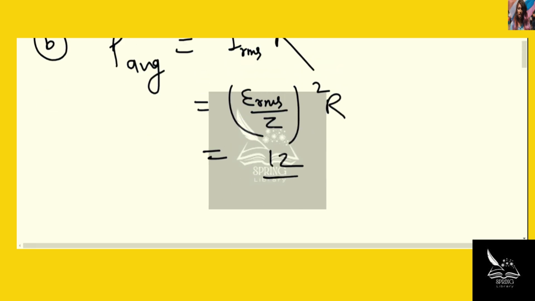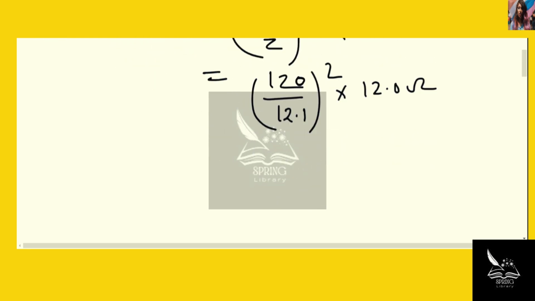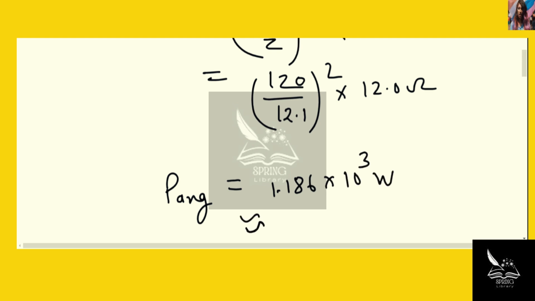E RMS is 120 volt and Z is 12.1, squared, into the value of R, which is 12 ohm. So if we solve this, we get P average is equal to 1.186 into 10 to the power 3 watt, or it is equal to 1.19 into 10 to the power 3 watt.